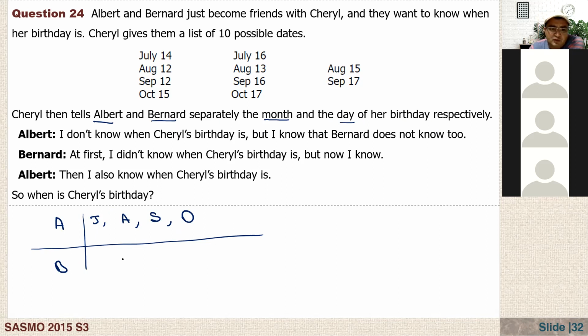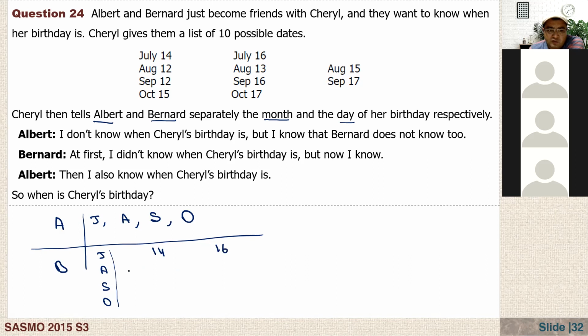Okay, day means, for example, let me just write here: July, August, September, October. Maybe she just says, he didn't say the month, but maybe it is 14 and 16 and maybe 12 and 13. Let me just write like this. The smallest one is 12, right? And here we have 14 and 16. Okay.